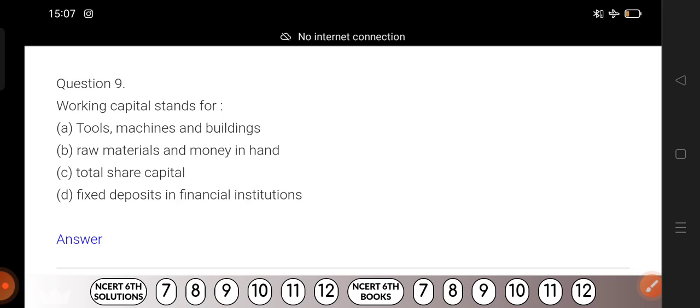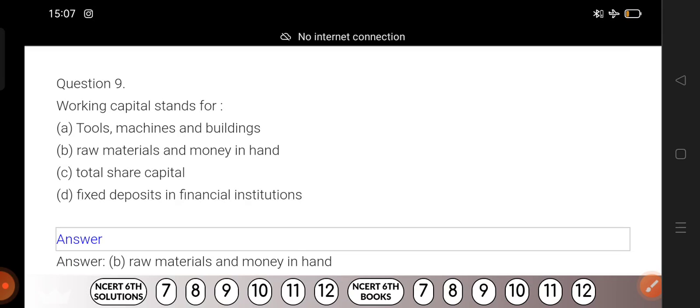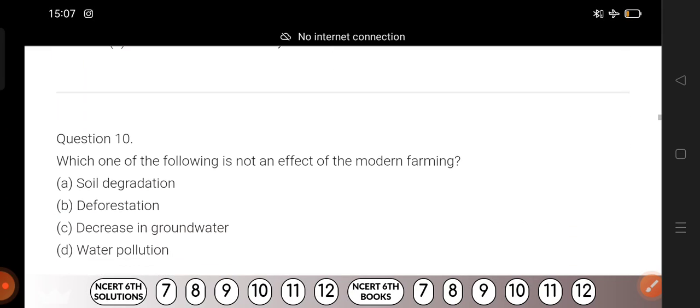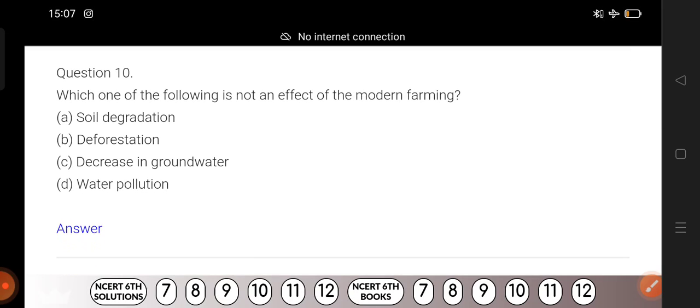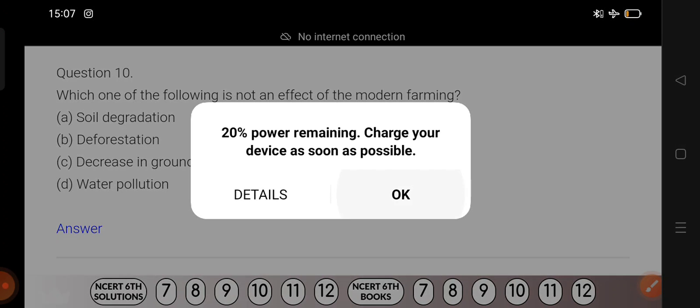Now counting begins. Perhaps you know the answer very well. One, two, three. Disclose the answer. Raw material and money in hand. They are called working capital. We often need it to buy raw material, to pay the wages of the labor, and so on.